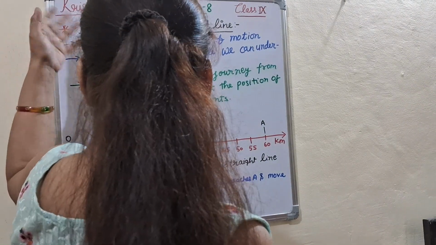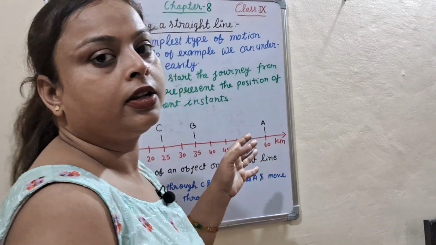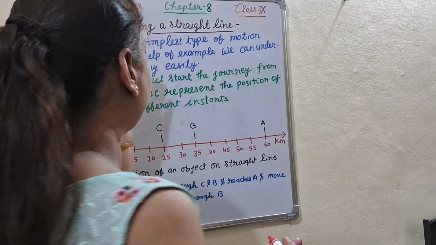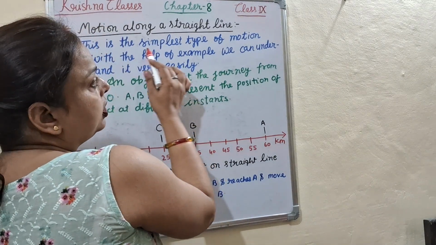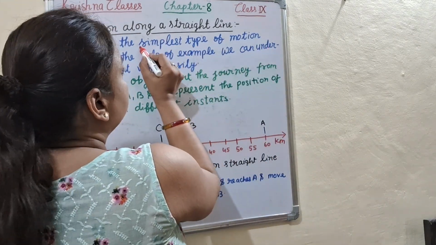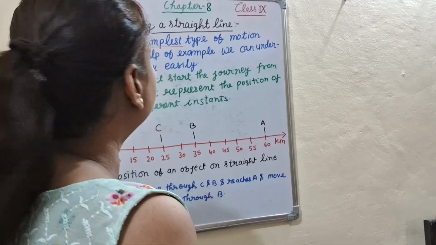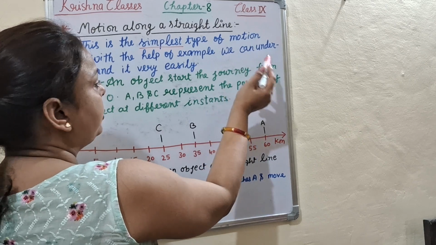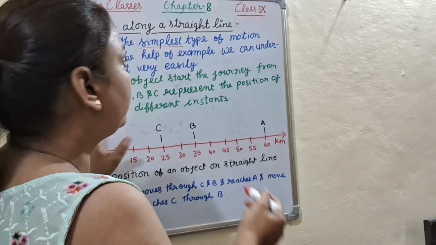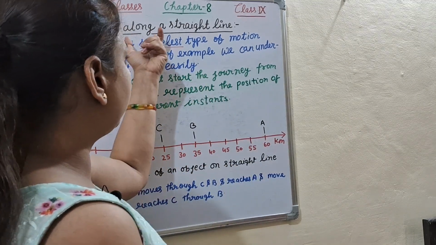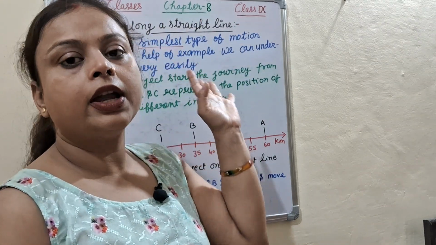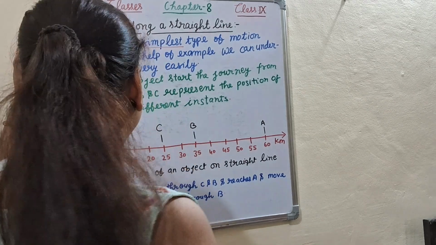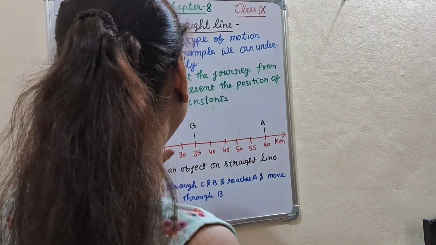Here our topic is motion along a straight line. What is motion along a straight line? This is the simplest type of motion. With the help of an example, we can understand motion along a straight line very easily. Let's start to understand our topic.